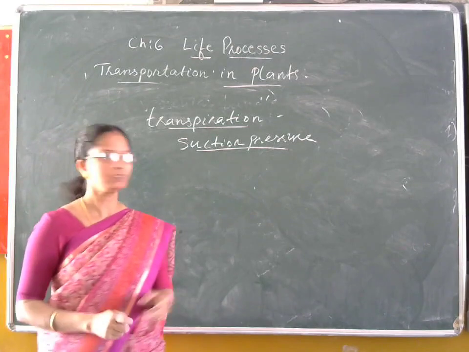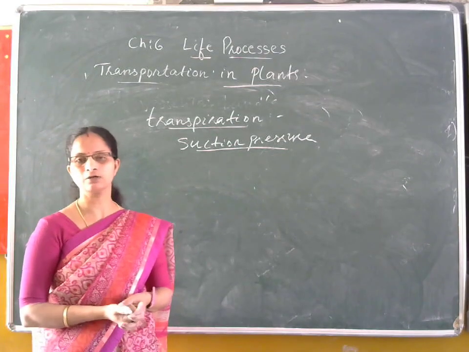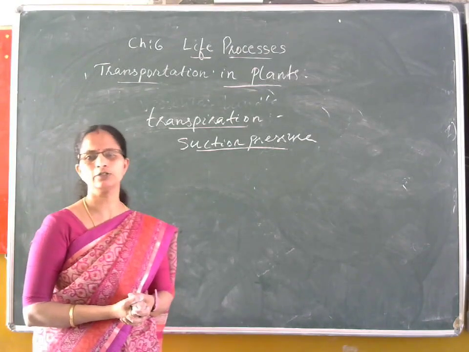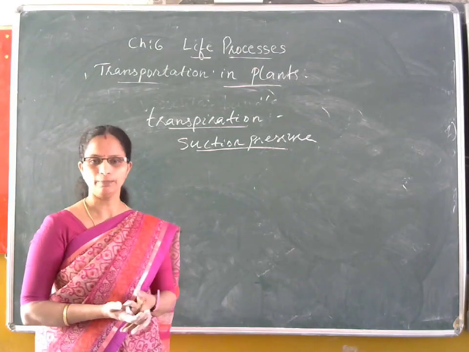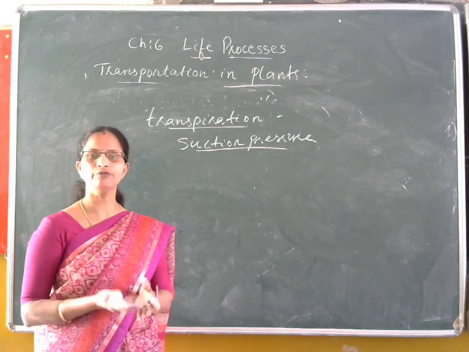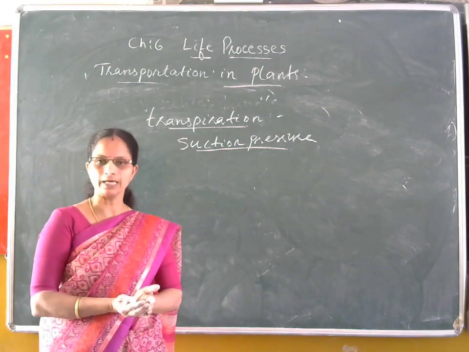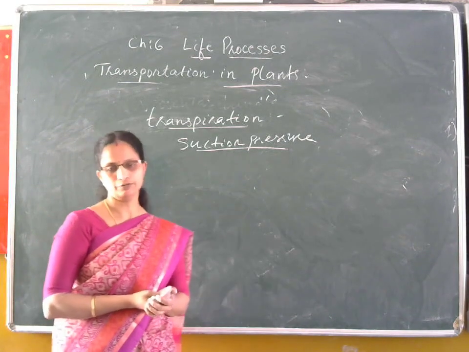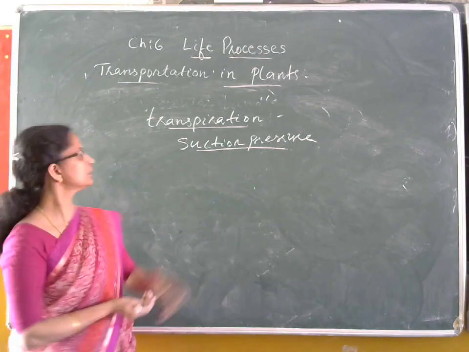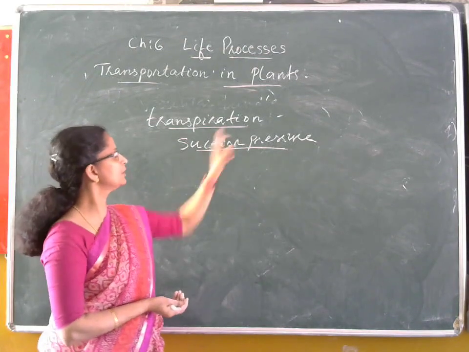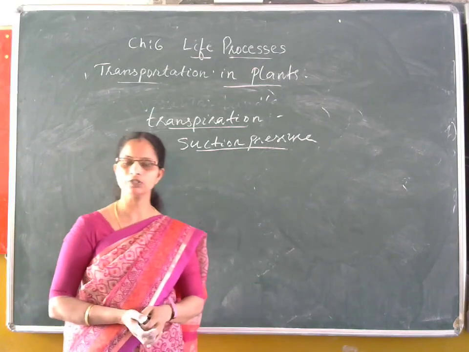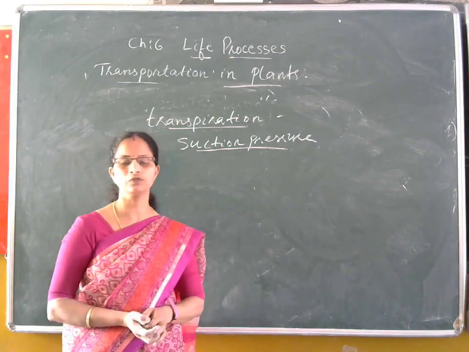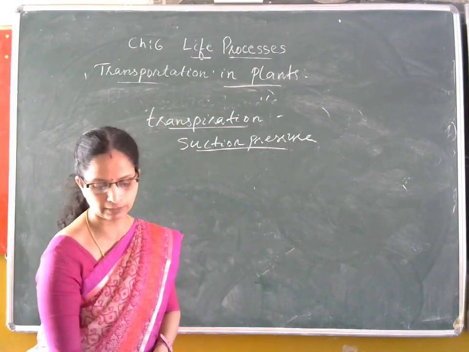During night time, stomata are closed and transpiration is not taking place. At that time, a very minute force called the root pressure can be applied. That means from the root which is filled with water, water moves from that root cell to the next root cell, slowly. But the important way of transportation of water is by suction pressure created due to transpiration. In this way, slowly the water which is absorbed by the root will reach all the leaves for the process of photosynthesis and other activities.